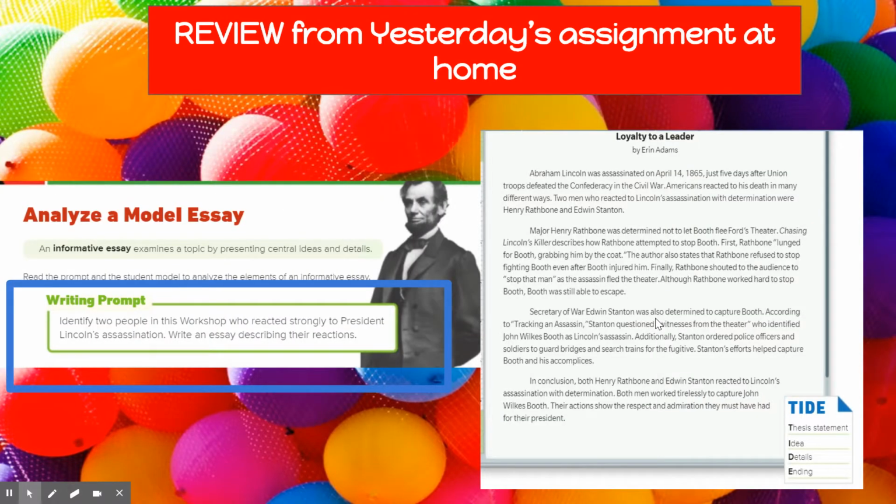So don't forget the prompt question that they're asking and wanting you to write about says, identify 2 people in this workshop who reacted strongly to President Lincoln's assassination. Write an essay describing their reactions. So the major thing is we have to talk about 2 people, and 2 people that reacted strongly, whether that was in sadness or some people were happy, like John Wilkes Booth and some of those Confederate soldiers or people who supported the Confederacy, and then write an essay describing those reactions that they had.